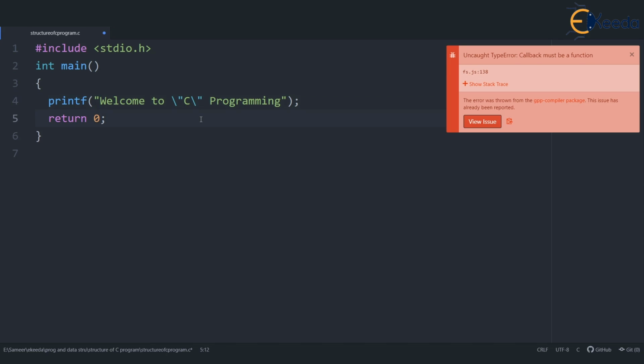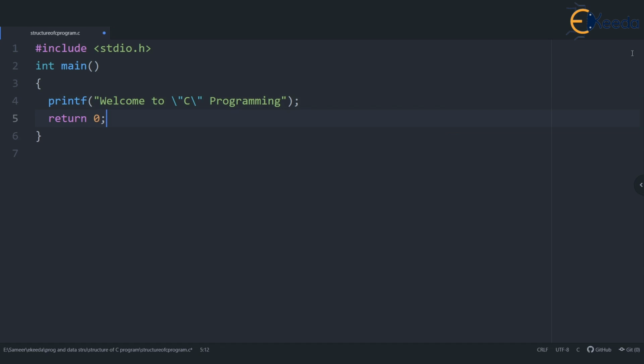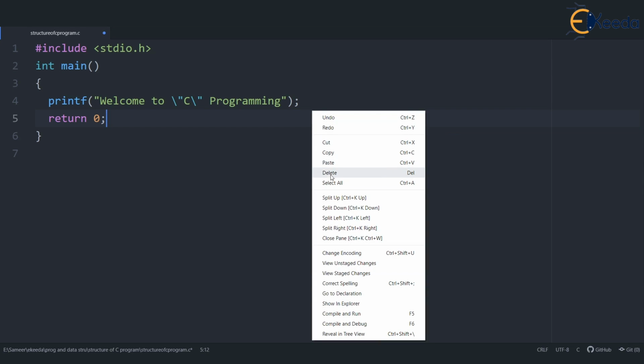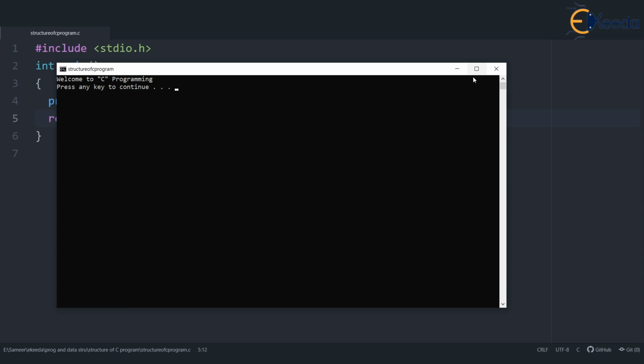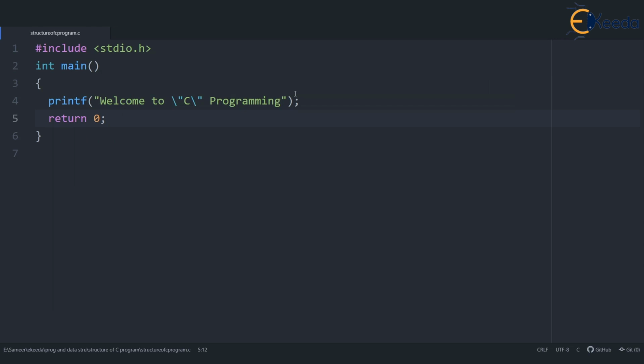Let's try. Let's close this error. Okay. Let's try to right click and compile and run this. And the output, as you can see, will be welcome to C programming, but C is enclosed in quotation. Great, isn't it? So three characters you saw: backslash n, backslash t, backslash quote, which are very interesting. Now these symbols which start with backslash are called escape sequences. There is one more interesting escape sequence called backslash backslash.